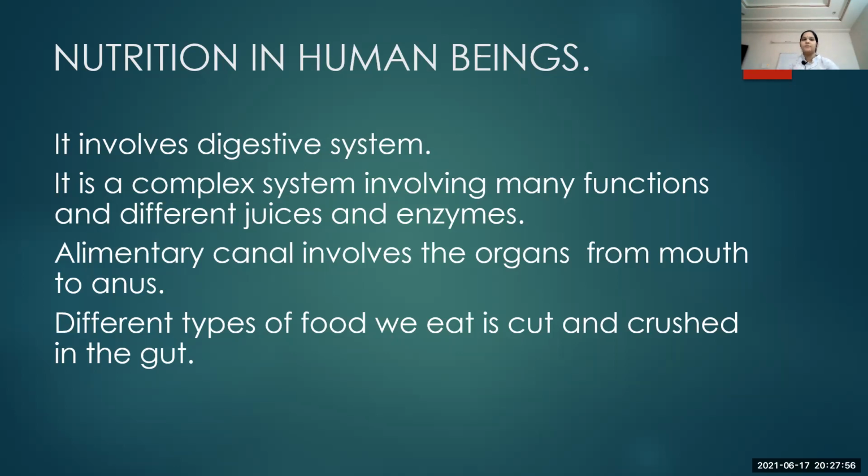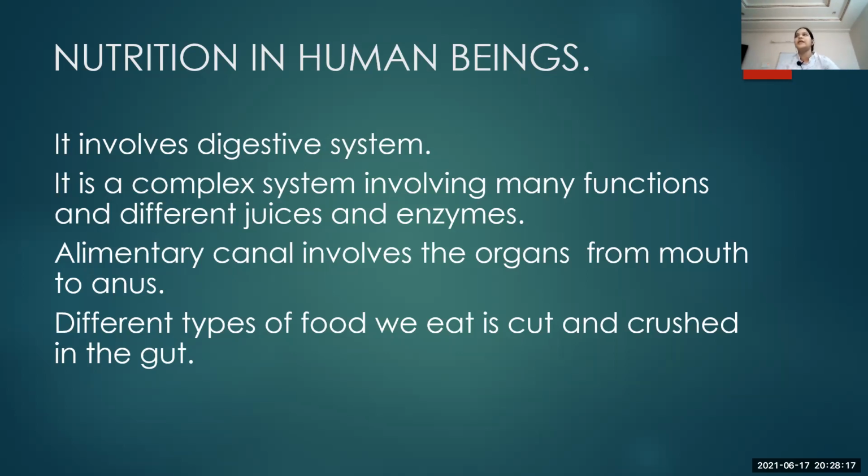The digestive system is a complex system involving many different types of digestive juices and digestive enzymes. It consists of organs for the sake of nutrition.